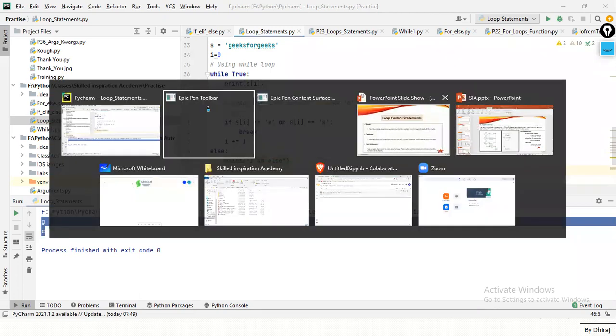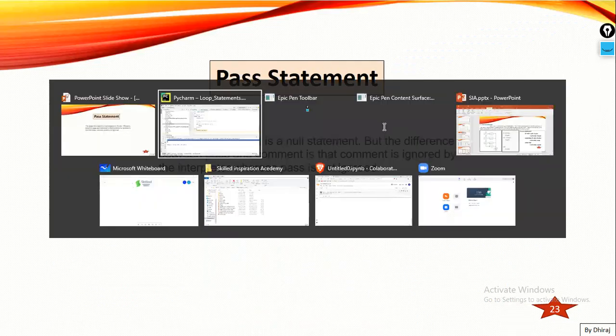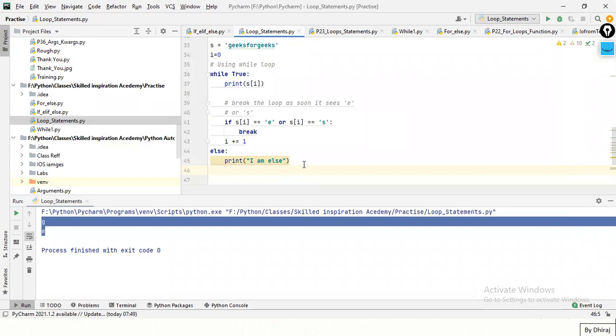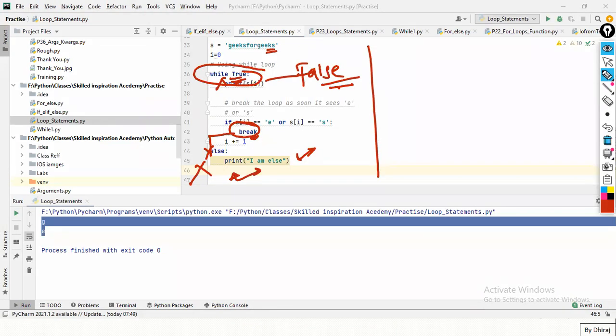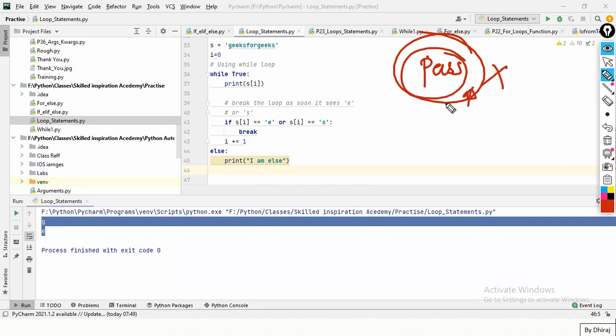But let me check. Remember, break. Oh no, I have 4 minutes. I can try one more step. So continue and break is done. Now the third statement is known as the pass statement. Pass statement means nothing. If there is a pass statement, Python will just ignore that.